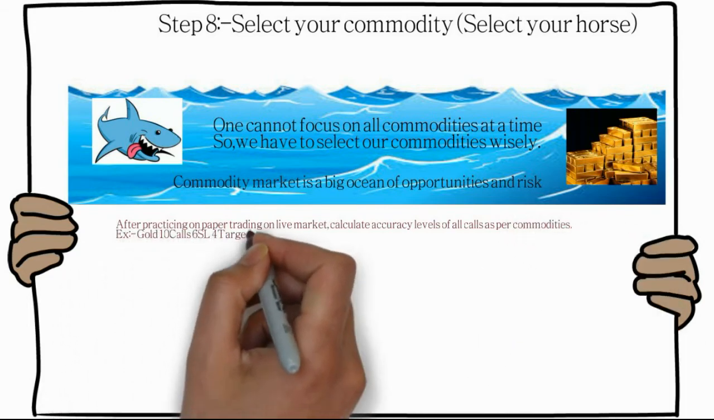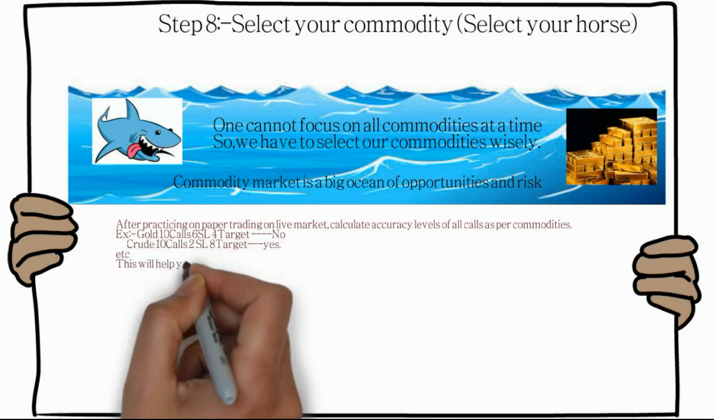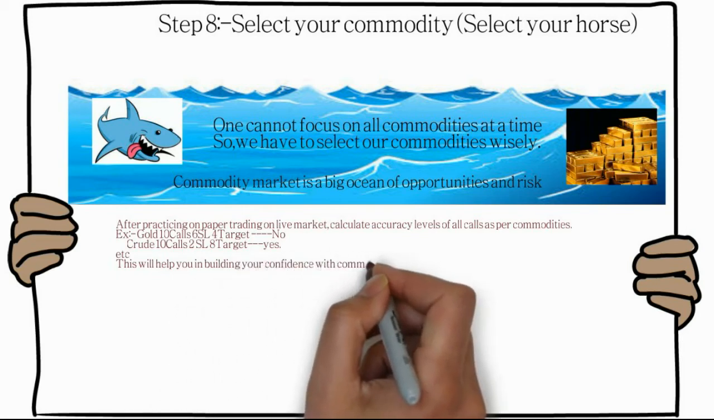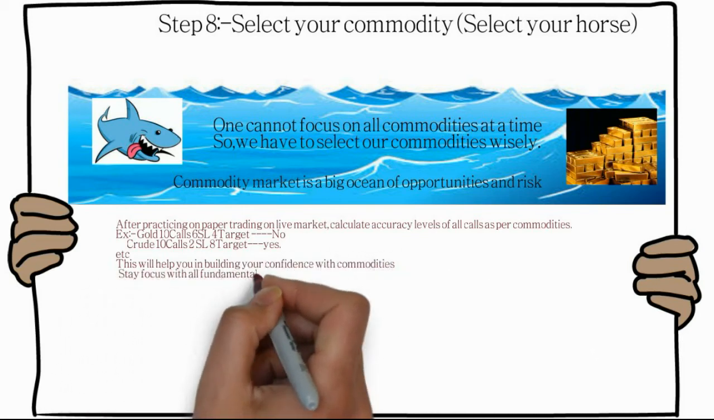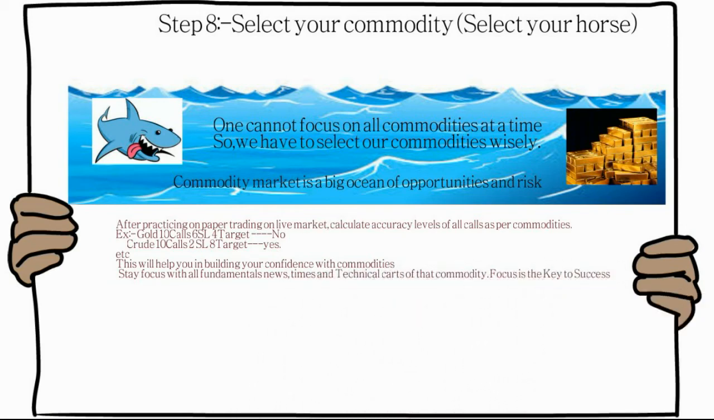For example, you have placed 10 calls in gold, but you got 6 stop losses and 4 targets. So we will not suggest you select that commodity. Second, you have traded crude, 10 calls, and you got 8 right and 2 SLs. So that can be a good ratio. Similarly, you can select 2-3 commodities where your fundamentals and technicals are good enough, where your prediction is going right, where the accuracy percentage is higher. This will help you build your confidence with commodities.